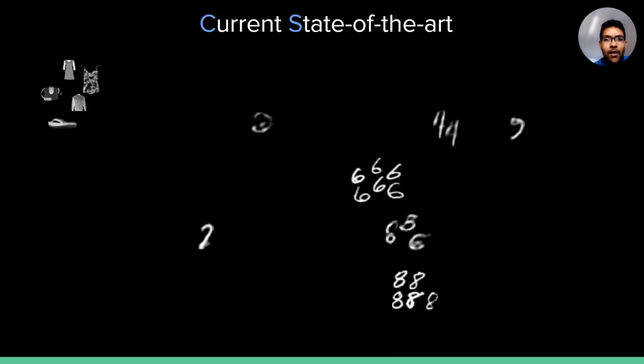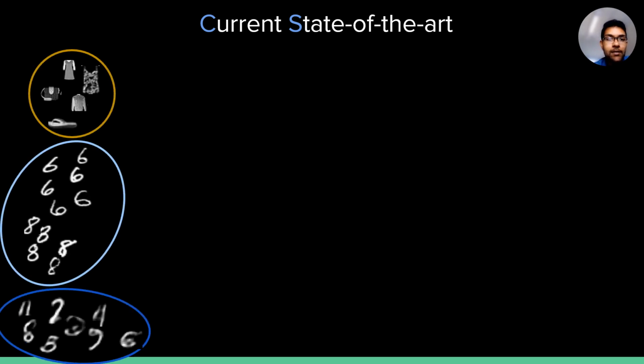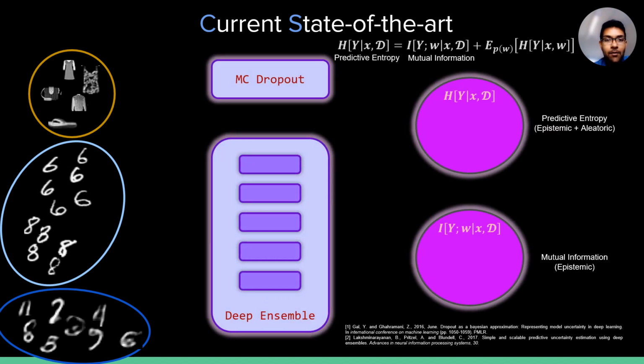So what are the current state-of-the-art uncertainty quantification methods? Let's look at two of the most popular uncertainty quantification methods out there, MC dropout and deep ensembles. In MC dropout, we conduct multiple forward passes with dropout active at test time, and in deep ensembles, we have an ensemble of models predicting on the same input.